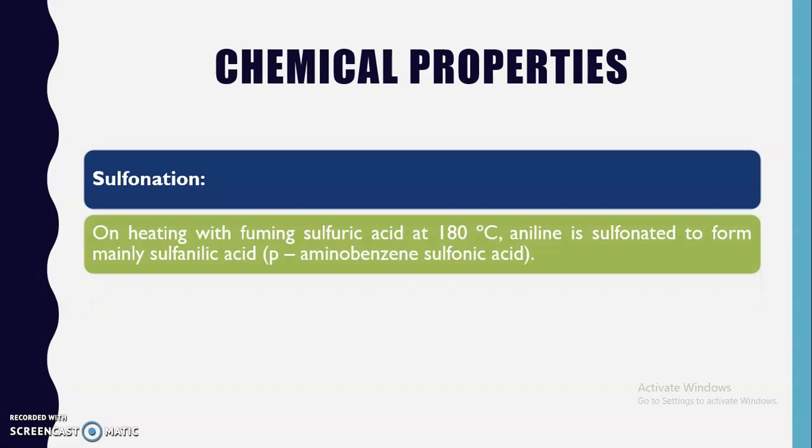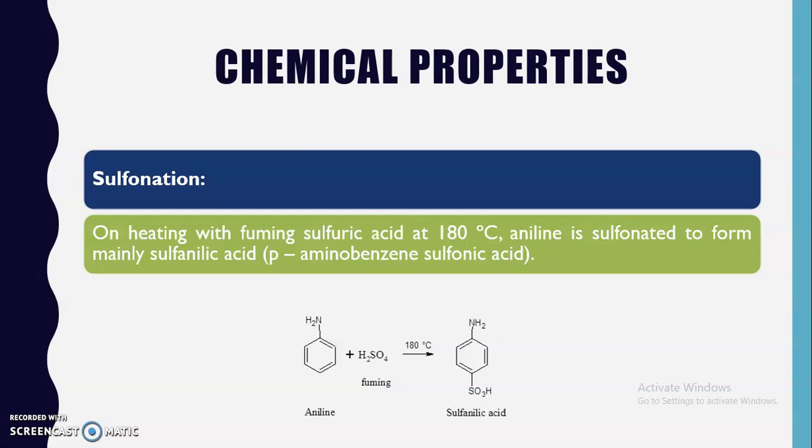The last reaction that we are going to discuss is sulfonation. On heating with fuming sulfuric acid at 180 degrees Celsius, aniline is sulfonated to form sulfanilic acid. Sulfanilic acid is chemically known as para-aminobenzene sulfonic acid. Sulfanilic acid is a very common name used in the synthesis of different sulfa drugs. So aniline on reaction with fuming sulfuric acid, which is nothing but a mixture of concentrated sulfuric acid along with sulfur trioxide, at 180 degrees Celsius will be converted into para-aminobenzene sulfonic acid. So this is about the sulfonation reaction.